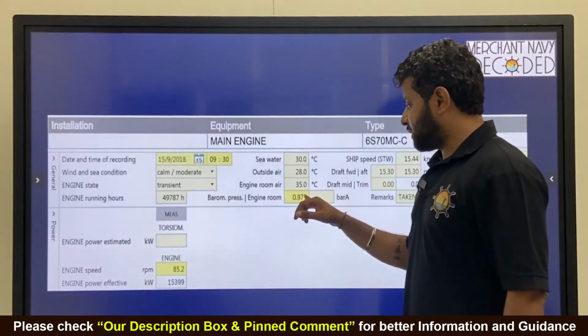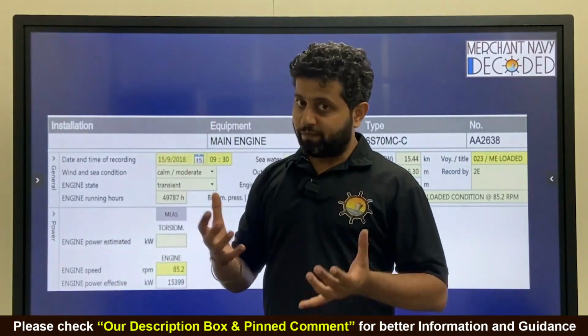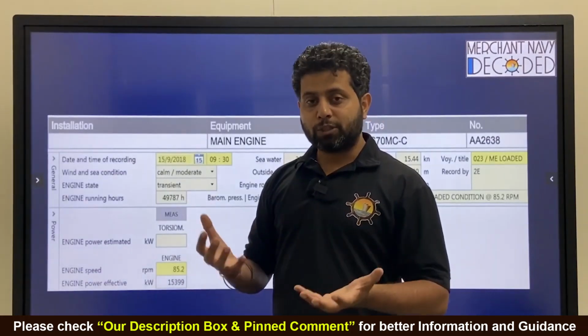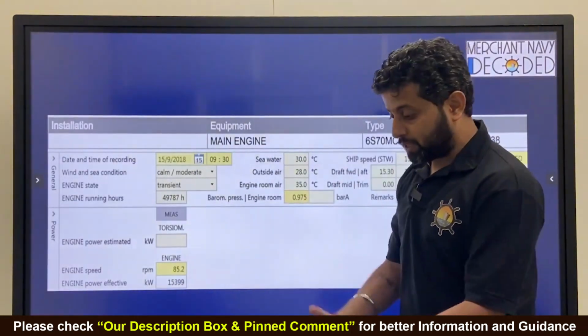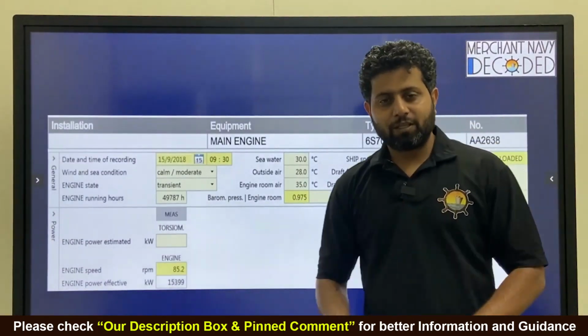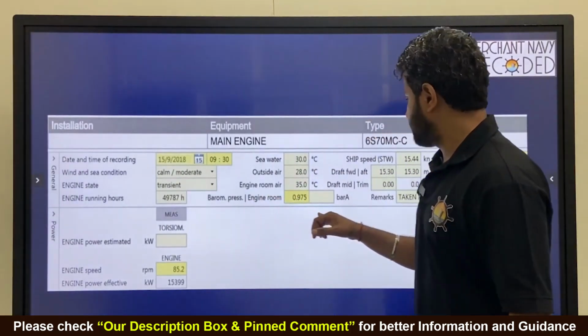Now barometric pressure in the engine room. We have one barometer fitted near the turbocharger blower side, where a lot of air from the duct is coming, and down below we keep it on the floor. That barometer. To be very honest, I've never done it, but that is where barometric pressure comes into play.